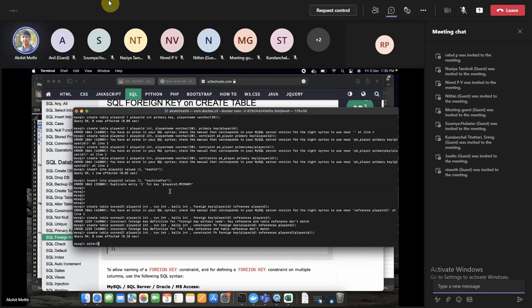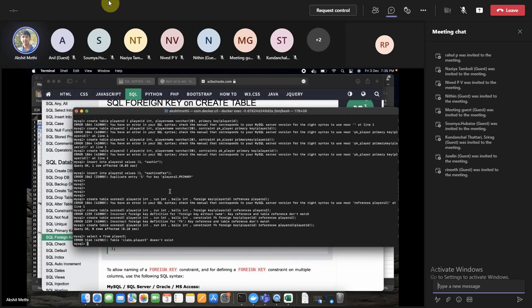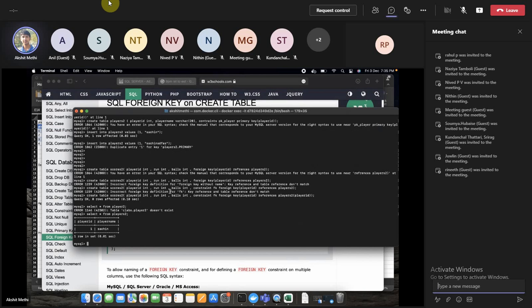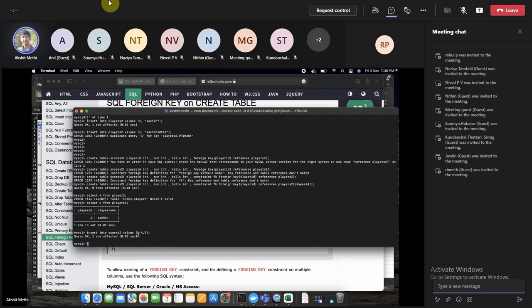Right now, if I check the data available in my players 2, this is the one, and if I try to add some data in my newly created table, insert into my scores table the values 1 and runs and balls could be anything. This query is fine because 1 exists in my players table.